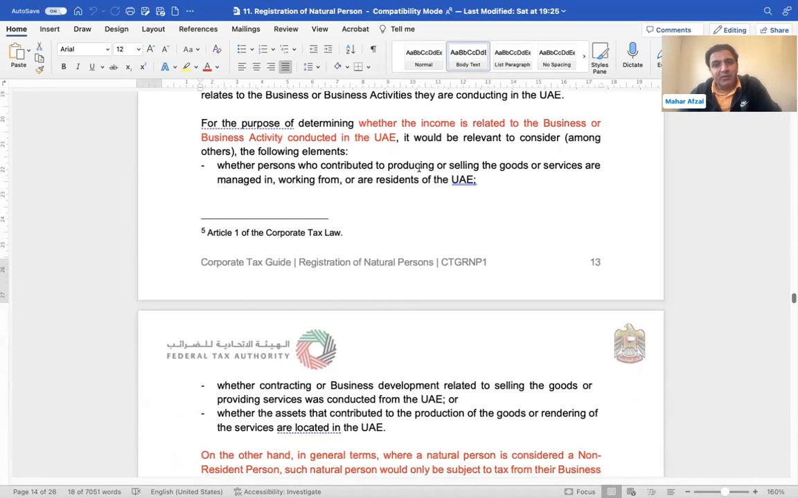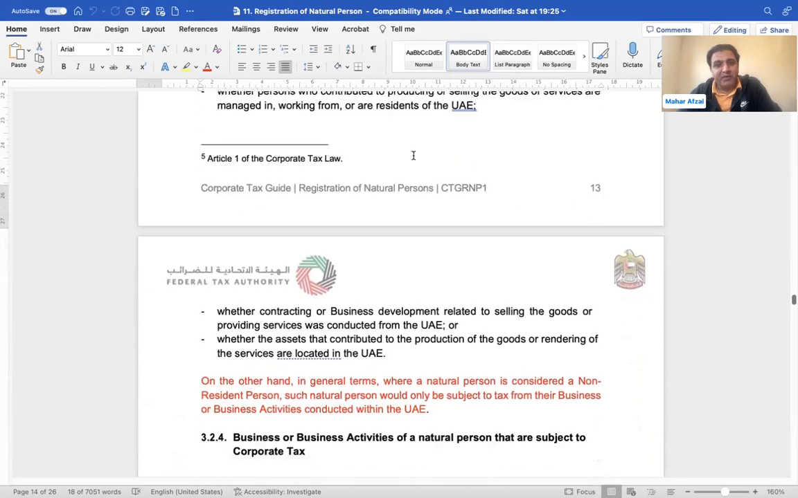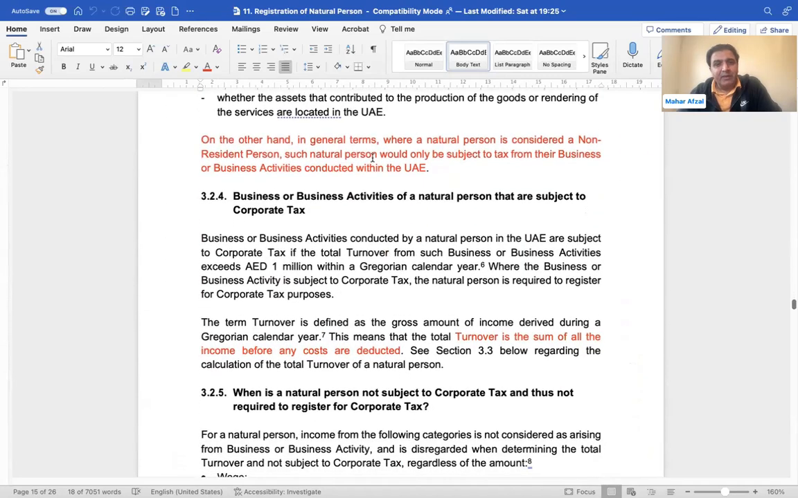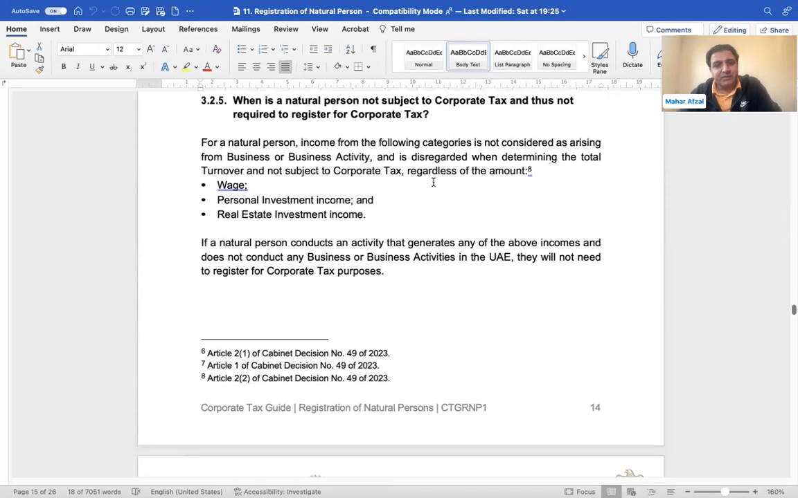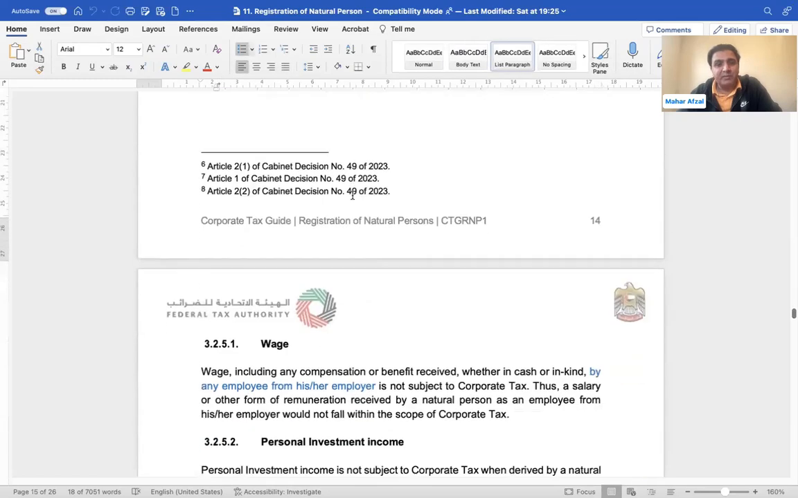When this income is related to the business, we have discussed this in detail. Three factors are there: juridical person, natural person, non-resident. Such a person will only be subject to tax for the business. We have already discussed this as well. Turnover is the sum of all the income before the costs are deducted. This will not be considered, but we have discussed this as well.